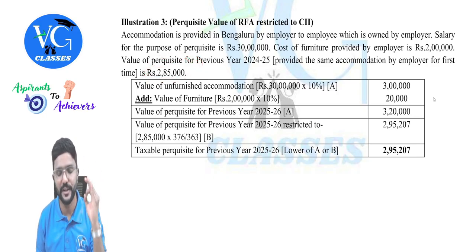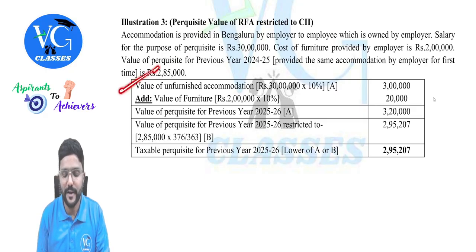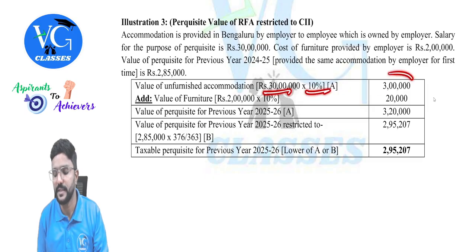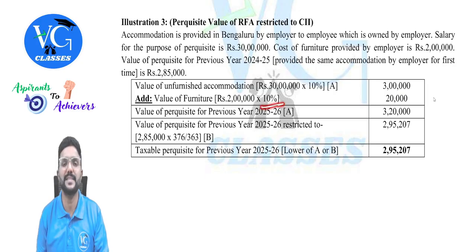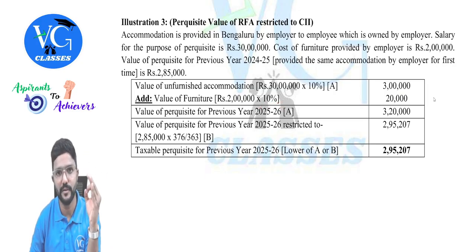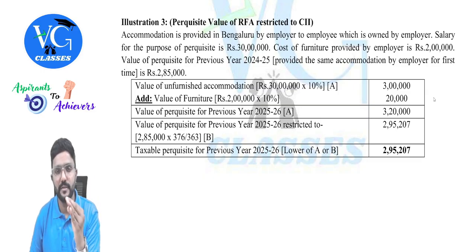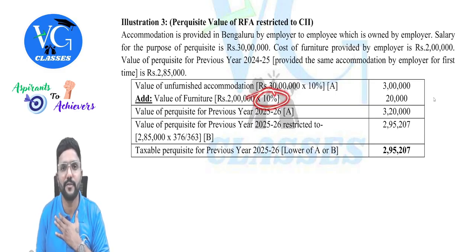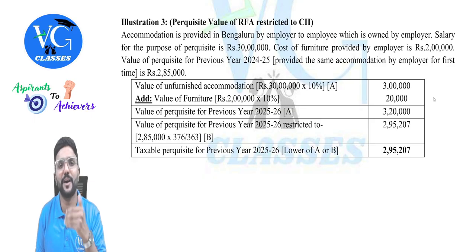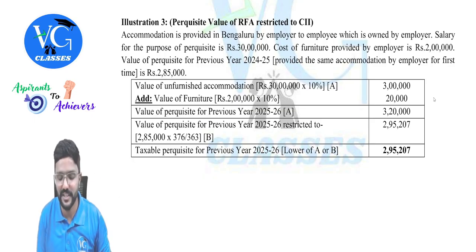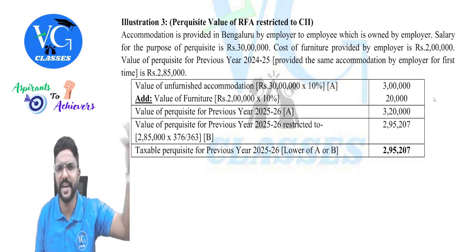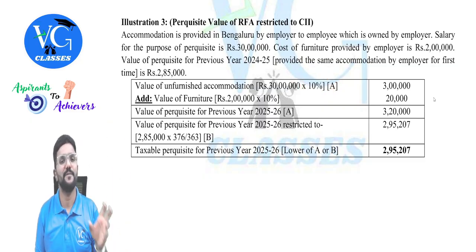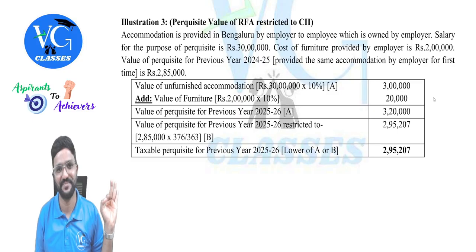First, let us do the valuation for current year. Value of unfurnished accommodation is 30 lakh into 10%, 3 lakh. Then value of furniture, as it is owned by the employer, we need to take 10% of cost of furniture. And guys, please be careful. Value of furniture for perquisite valuation, if the furniture is owned by employer, it is always 10% of cost, irrespective of where the accommodation is provided, in which city, what is the population. This will not change. Only for the accommodation, the percentage will change. That is 5 or 7.5% or 10%. Whereas for furniture, it is always 10%.